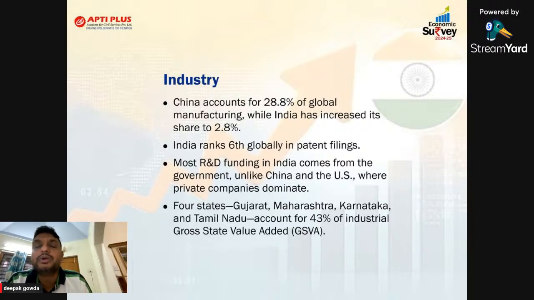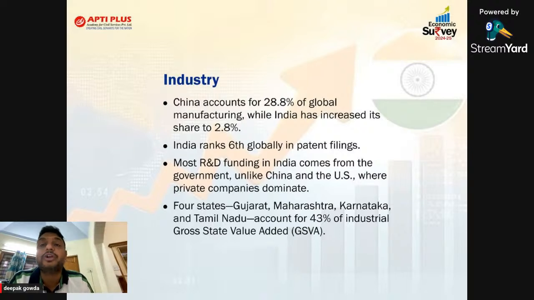Now, the question is, R&D investment is very less in India, sir. Because in developed countries, including China, private companies invest more money on R&D. But in India, most of the R&D funding comes from the government. But government funding is less than 1% of the GDP, sir. Even if I'm not wrong, it is not 1% also. It is just 0.7% of the GDP. Because the government has to cater to the needs of every sector, they are spending less.